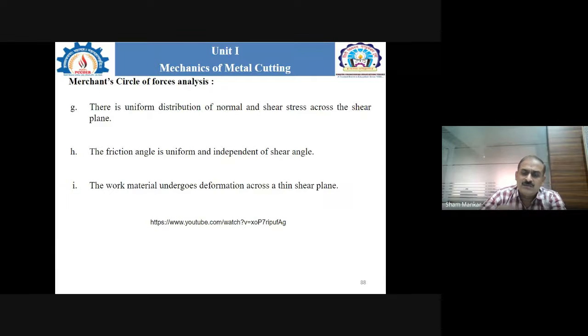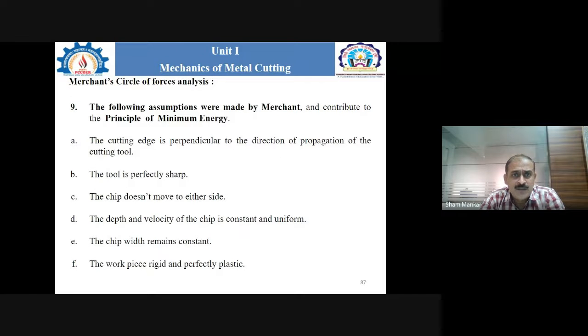So these are some of the important assumptions considered when Merchant decided to work on the concept of the principle of minimum energy, to find out the different kinds of angles and cutting forces in the metal cutting operation. Some other researchers also worked on different aspects.